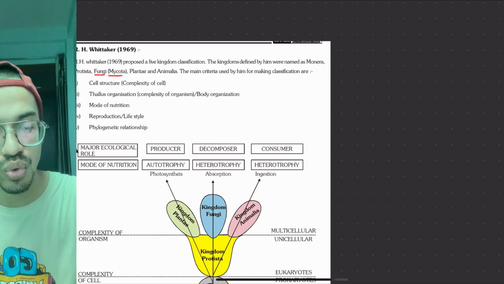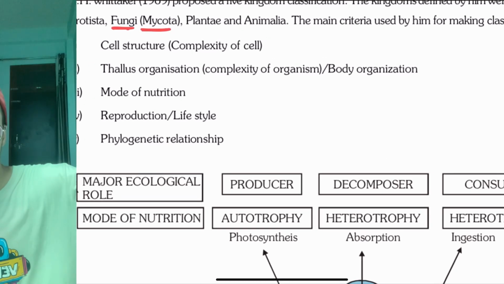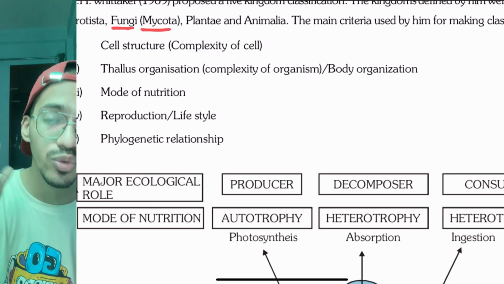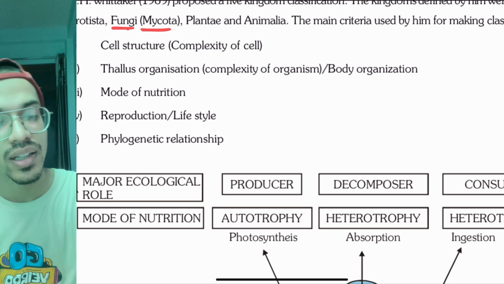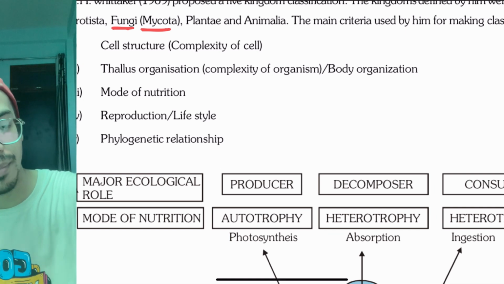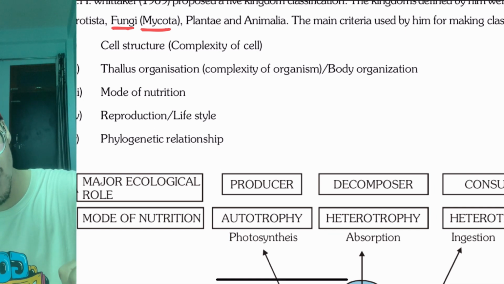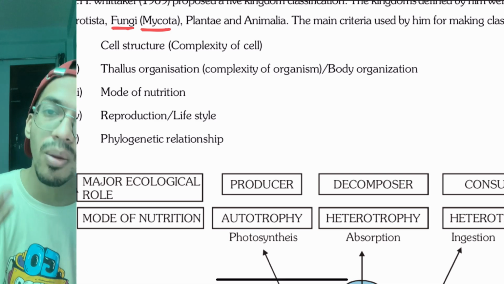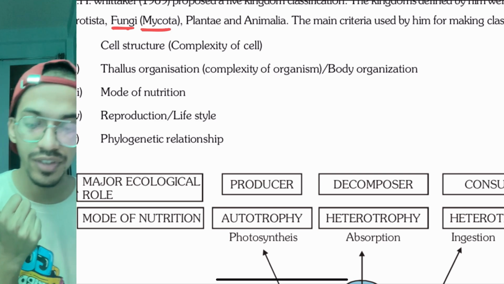So what are those criteria? What are the phyla? We learn it. Sorry, what are the kingdoms? We learn it. But what are the criteria? These are the criteria which you have to remember. What is the cell structure? How complex is the cell, how different it is complexity wise?